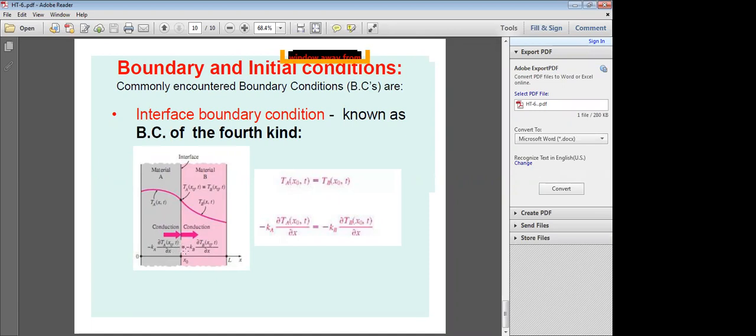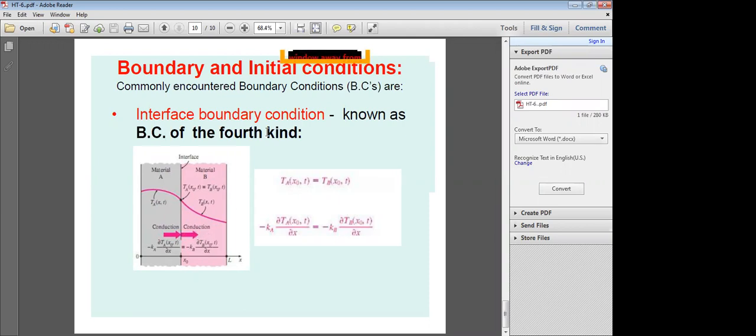That should be equated to the conduction in material B, minus K_B, the thermal conductivity of material B, and dou T_B by dou X, the variation of temperature in material B along the X direction at the given location X naught at a given time t. So this is conduction at the interface of material A equal to conduction of material B.